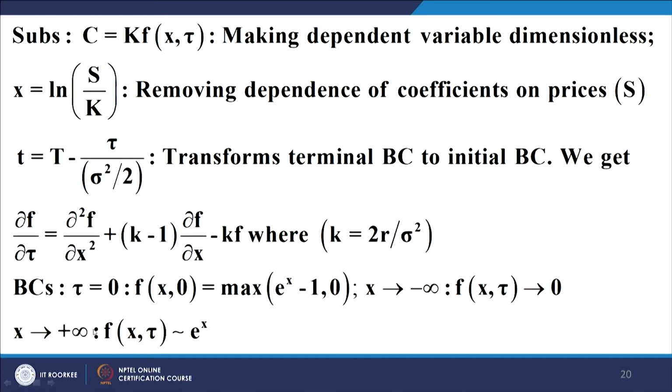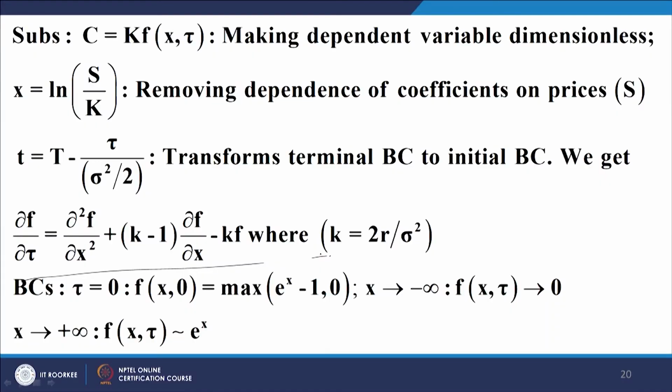Another important thing is, we make this substitution t equal to capital T minus tau upon this, where capital T is the maturity, remember. By this transformation, because of this minus sign, we are able to transform the terminal condition to an initial condition, and this becomes an initial value problem. So, by making these three very important transformations, and by writing k equal to 2r upon sigma square, we get this equation with the boundary conditions which are given below.